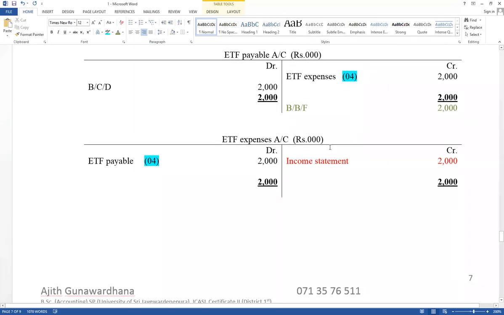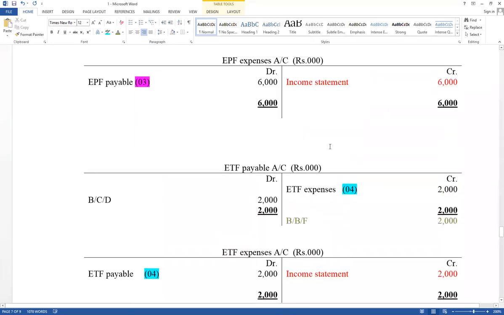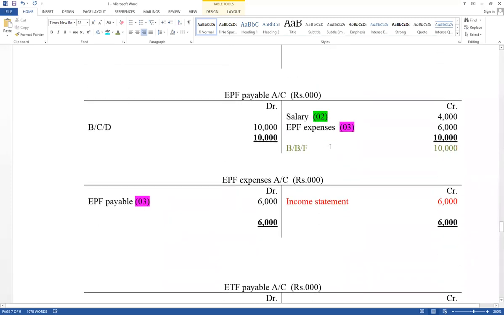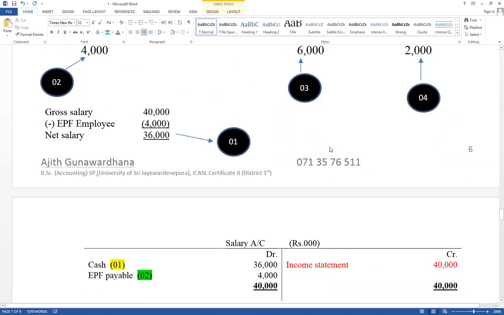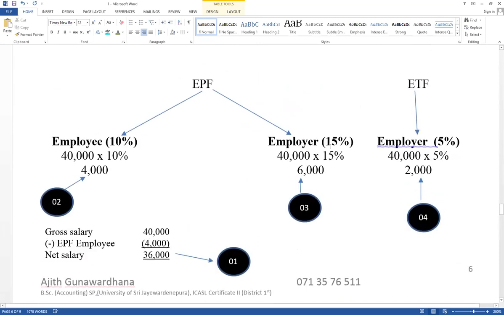Try to recognize how to calculate and how to record in the ledger accounts. Then think how to disclose on the financial statement. Think about steps and think about double entries also. Cash account credit, salary account debit, EPF payable account credit, EPF expense account debit, EPF payable account credit, ETF expense account debit, ETF payable account credit. This is the way you have to record normally.